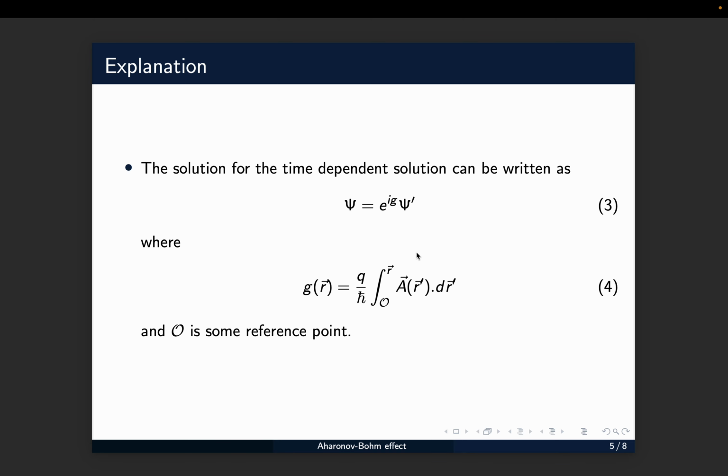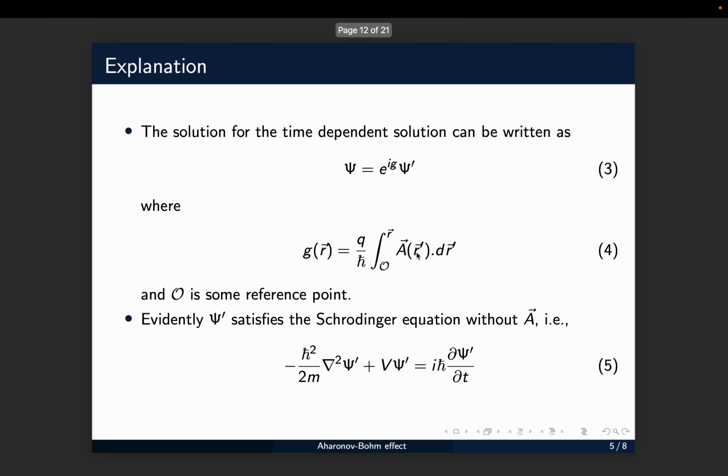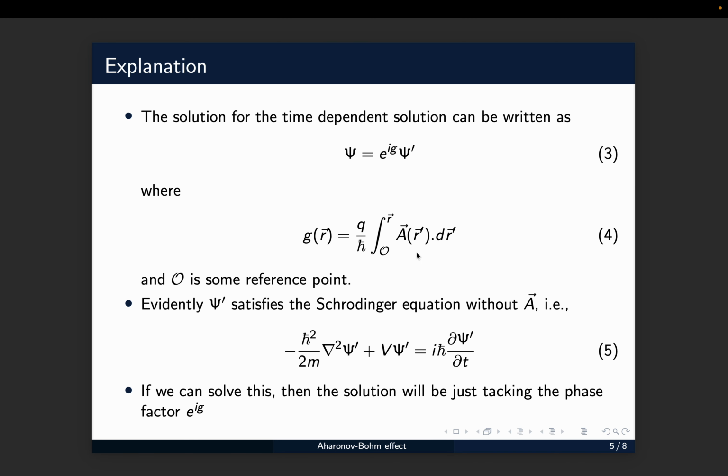Here we have a phase factor and psi dash combined to form the solution. So g of r depends on the vector potential. The psi dash satisfies the Schrodinger wave equation without a vector potential. If we can solve equation 5, then the solution will be just attaching the phase factor e power ig to psi dash.